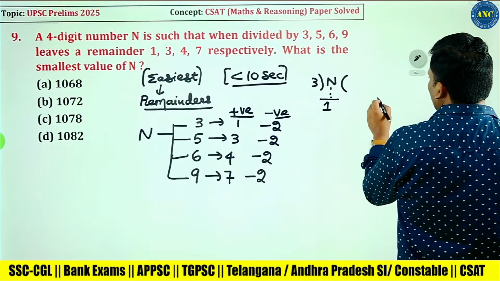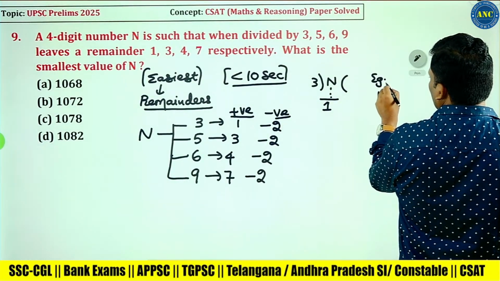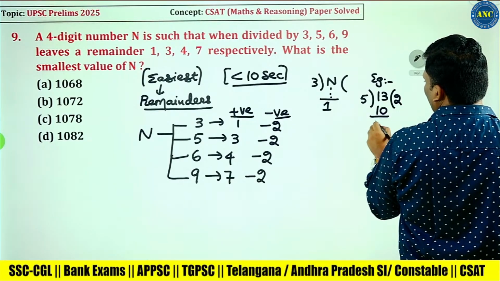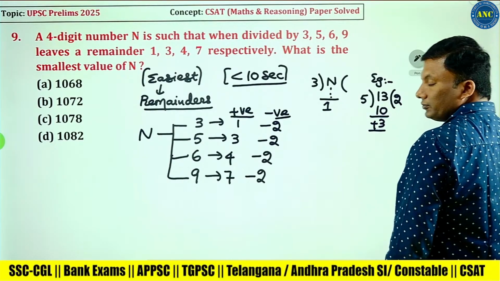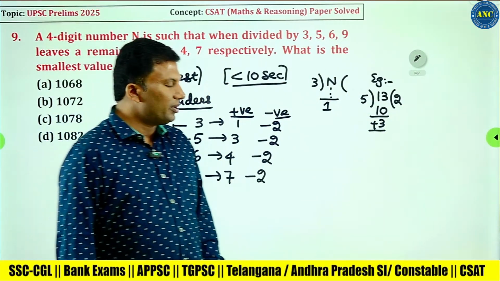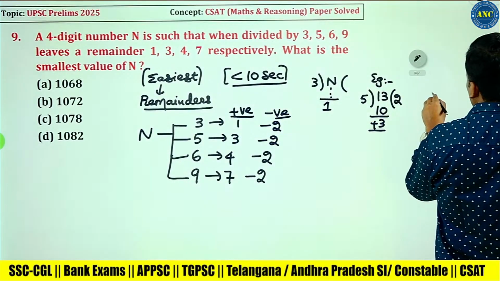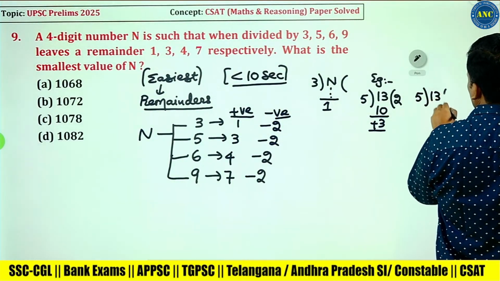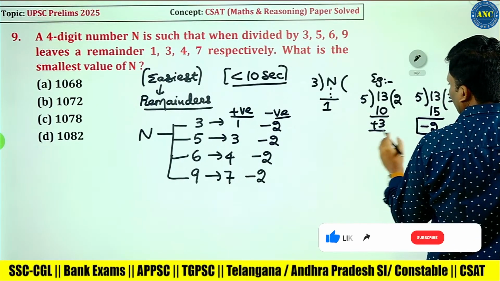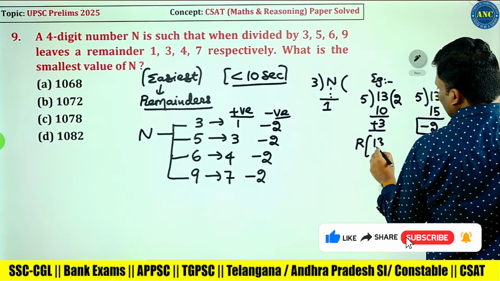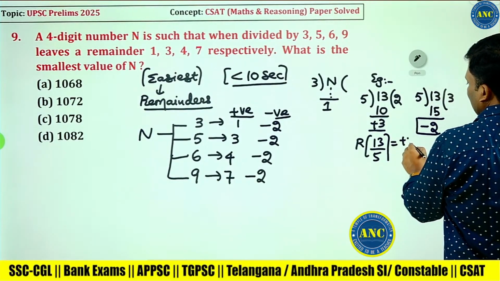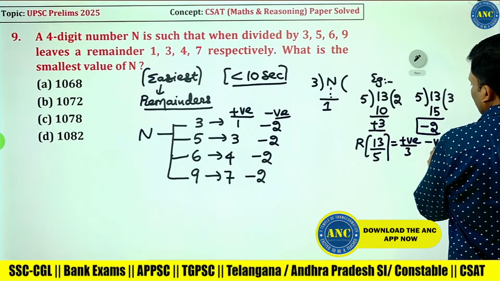How to get the negative remainder from the positive remainder? Example: 13 when divided by 5. 5 2s are 10. Positive remainder is plus 3. Negative remainder: 5 3s are 15. 13 is 2 less than 15, so it is minus 2. The remainder when 13 is divided by 5: positive remainder is 3, negative remainder is minus 2.